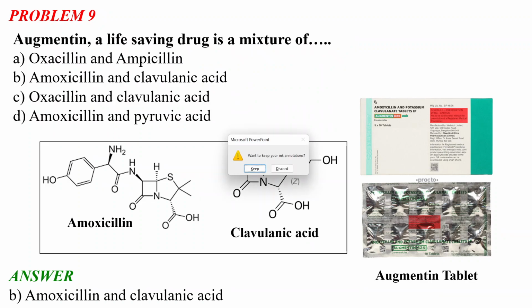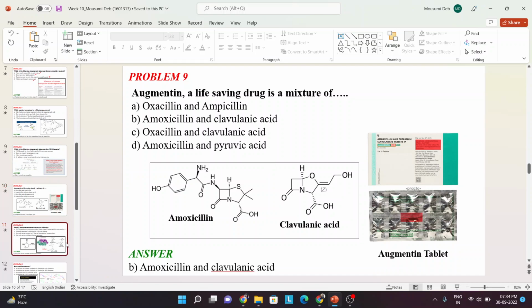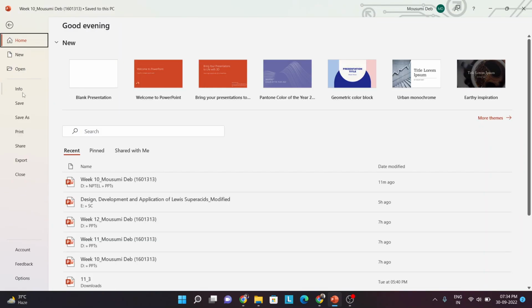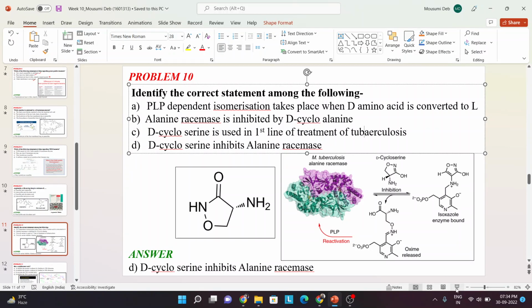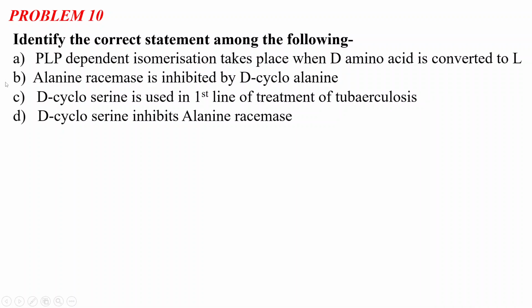I will just correct it here. Okay, it should be tuberculosis. Pardon me for this error. And option D, the D-cycloserine inhibits the alanine racemase. Okay. So you have to identify the correct statement among these four.